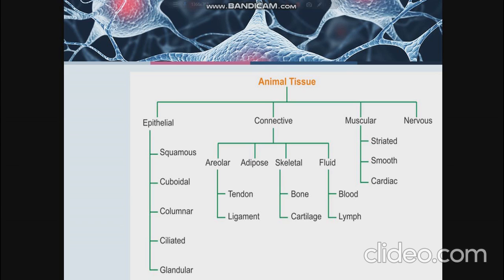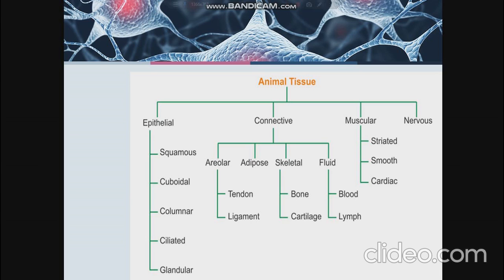Based on the functions performed by a tissue, animal tissues are classified into four groups. They are epithelial tissues, muscular tissues, connective tissues, and nervous tissues. Under epithelial tissues, we are going to learn about squamous, cuboidal, columnar epithelial tissues, ciliated epithelial tissues, and glandular epithelial tissues.